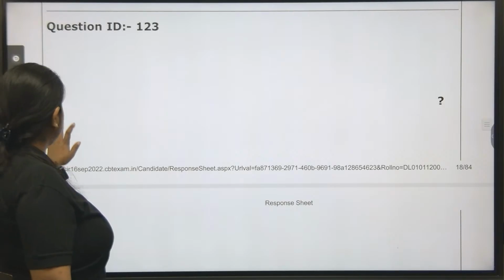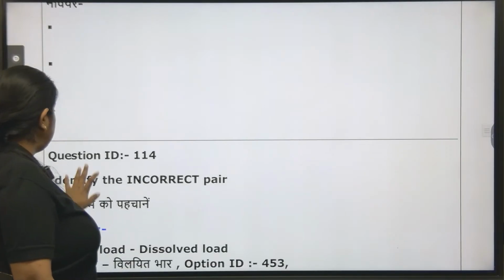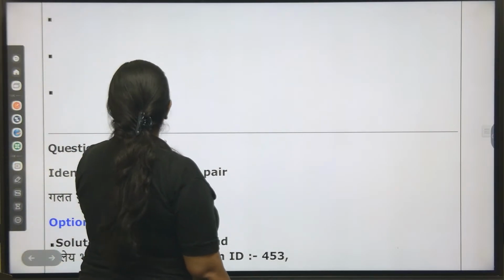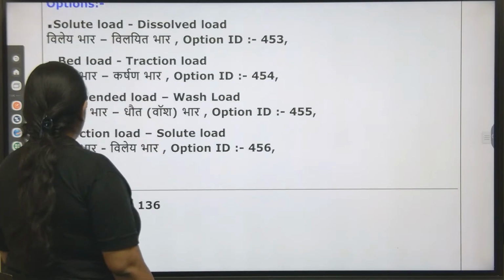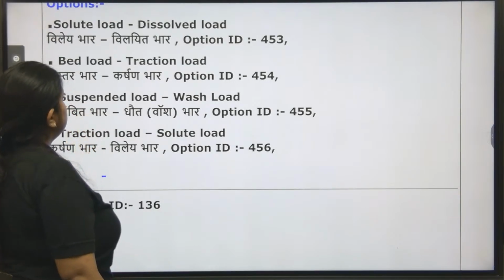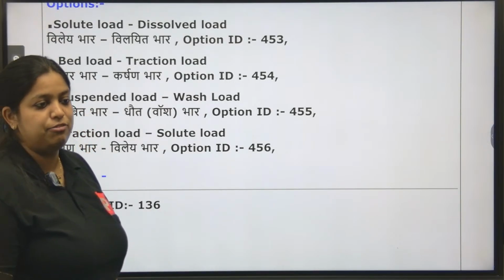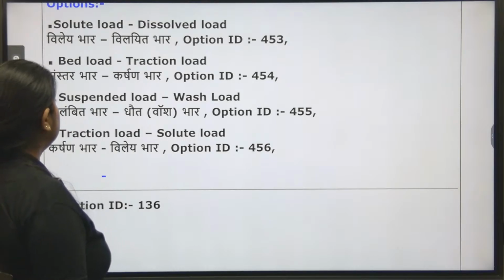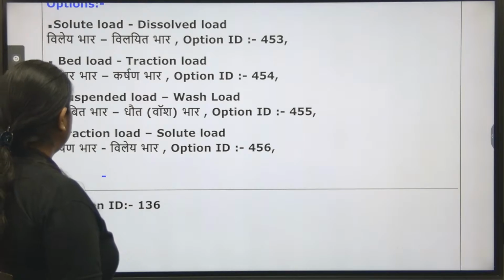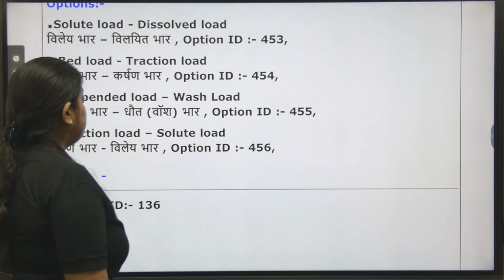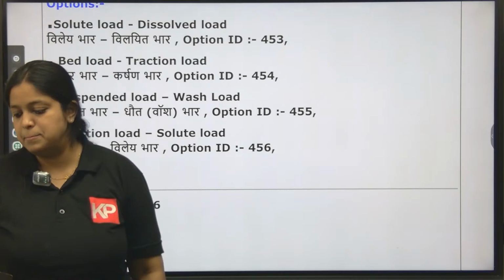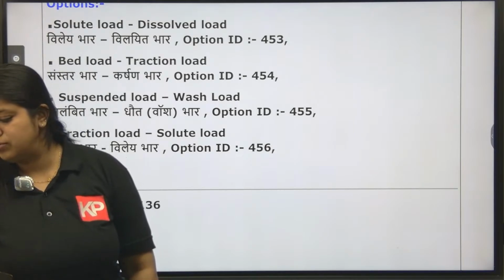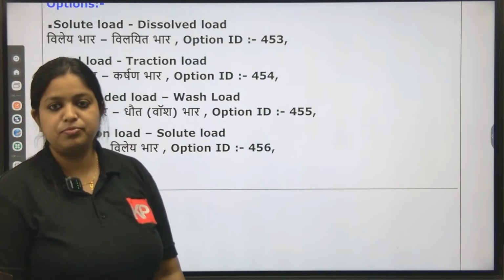Next is: identify the incorrect pair. Solute load to dissolved load, bed load to traction load, suspended load to wash load, traction load to solute load. Which is the answer?